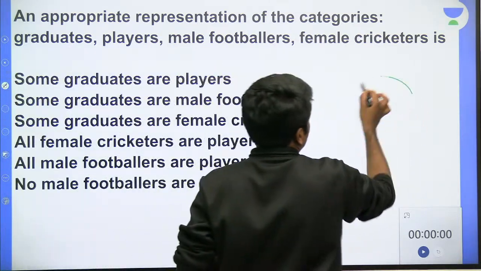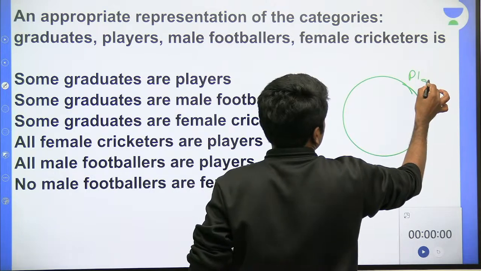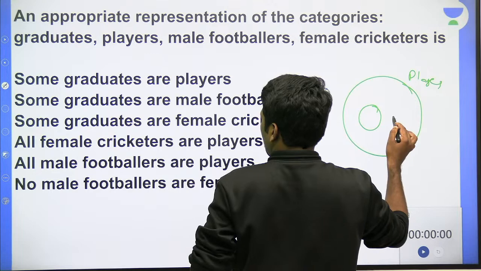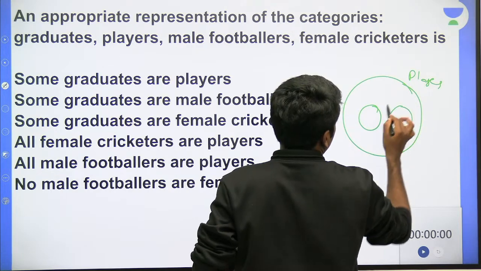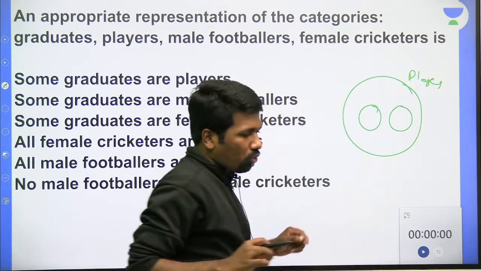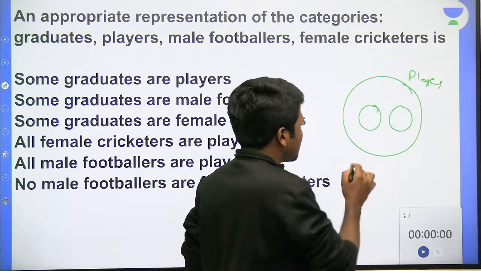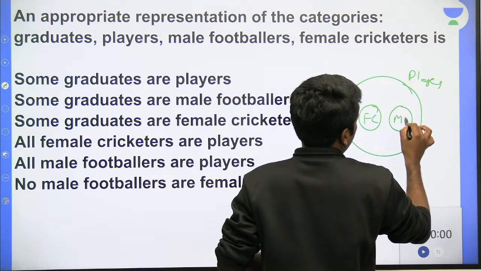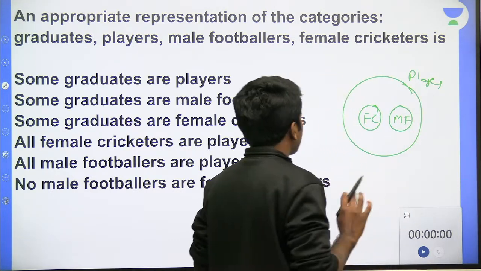So if I draw this as the superset players, male footballers and female cricketers should be disjoint sets. No x or y is represented like this, right? So if this is female cricketers and this is male footballers and this is players, this much is okay.